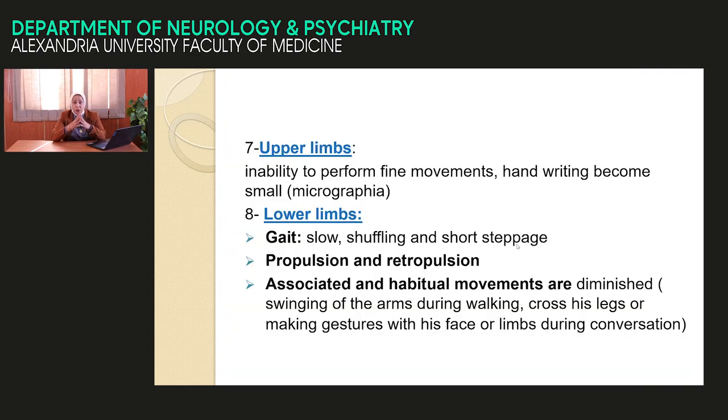In the upper limb, there is rigidity of the hand muscles, so there is micrographia, small handwriting. In the lower limb, the gait is like this, a short steppage shuffling gait. There is propulsion. Rarely we find the opposite, retropulsion. There is loss of associated habitual movement. During walking, there is swinging of the arm. When we stand, we may cross our legs, but the patient looks like a robot, unable to use body language to express himself due to difficulty in maneuvering because of rigidity of the muscle.